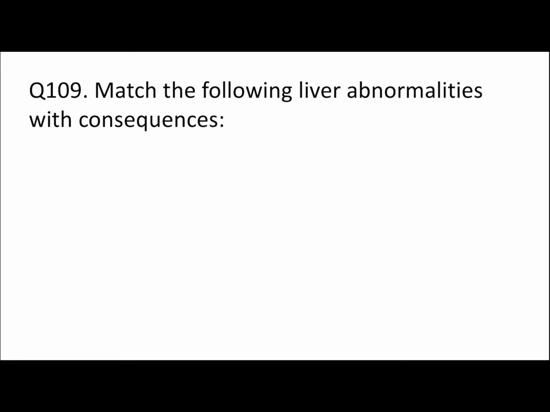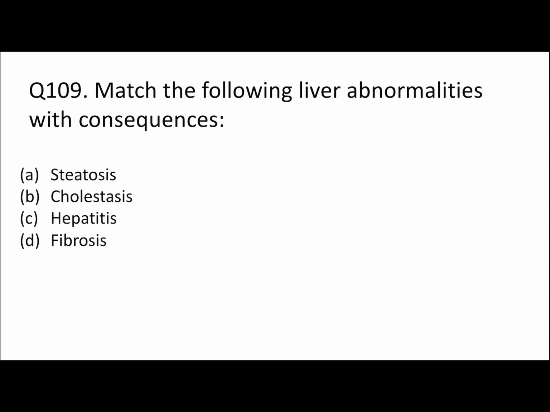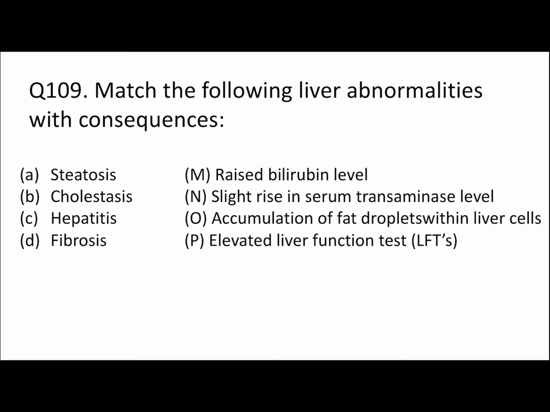Match the following liver abnormalities with consequences. Here are A, B, C, D: steatosis, cholestasis, hepatitis, and fibrosis. And here are the options M, N, O, P: raised bilirubin level, a slight rise in serum transaminase level, accumulation of fat droplets within liver cells, or elevated liver function test. So we have to identify which of A, B, C, D matches with M, N, O, P.